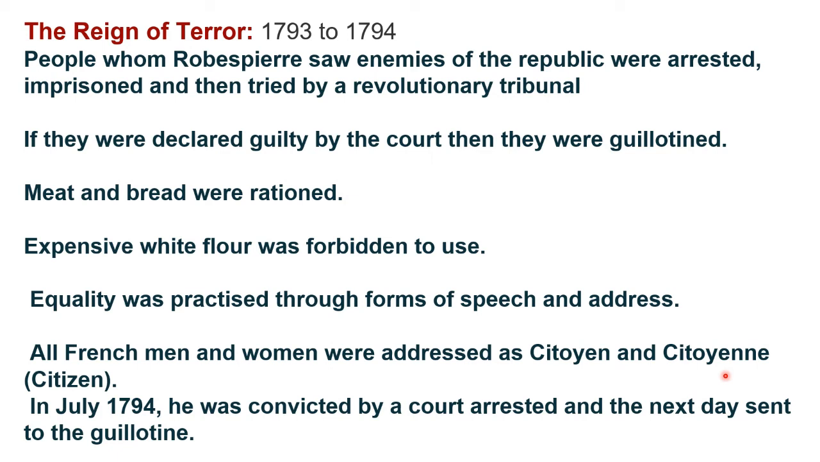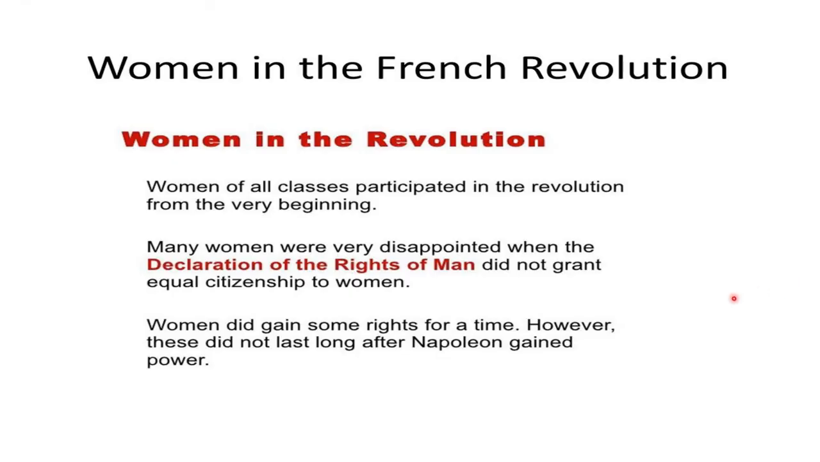However, Robespierre pursued his policies so relentlessly that even his supporters began to demand moderation. In July 1794, he was convicted by a court, arrested, and next day sent to guillotine. So with the death of Robespierre, the directory falls.